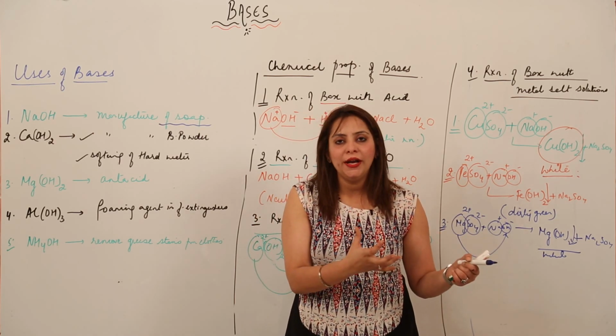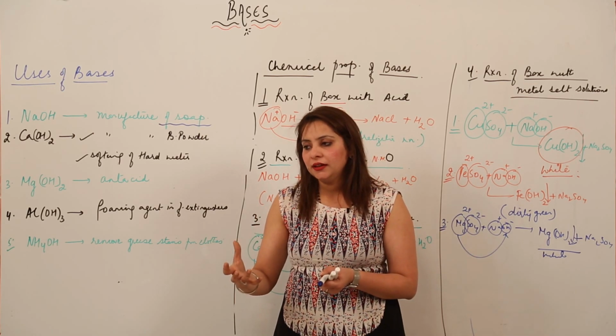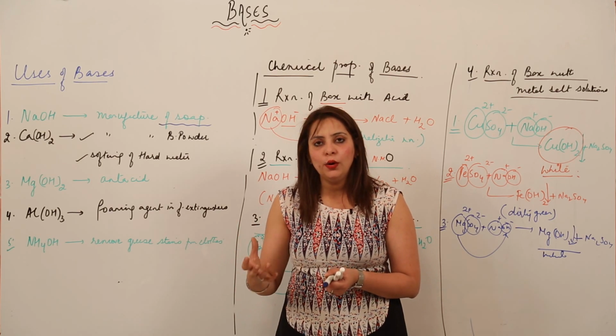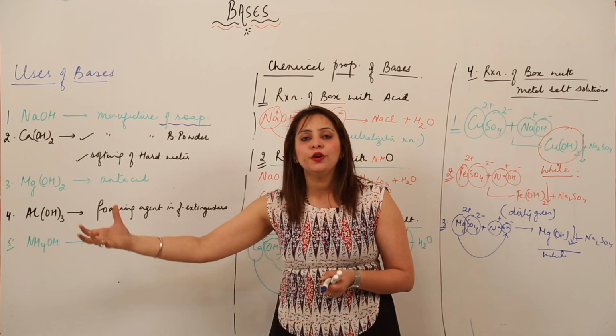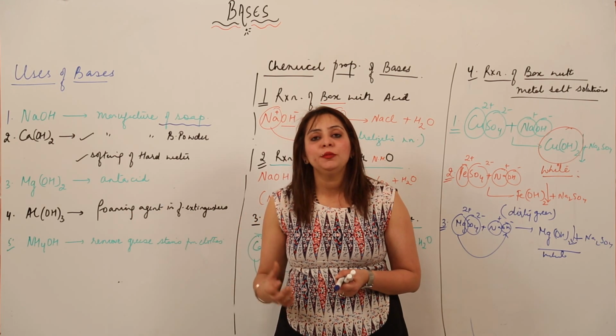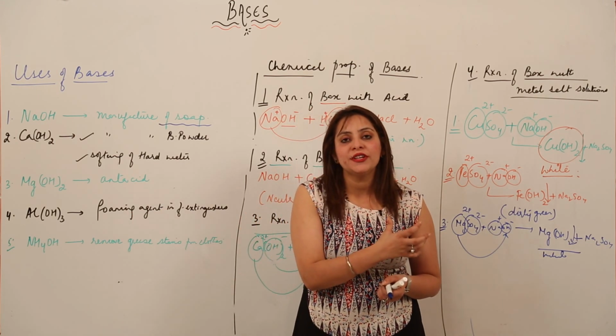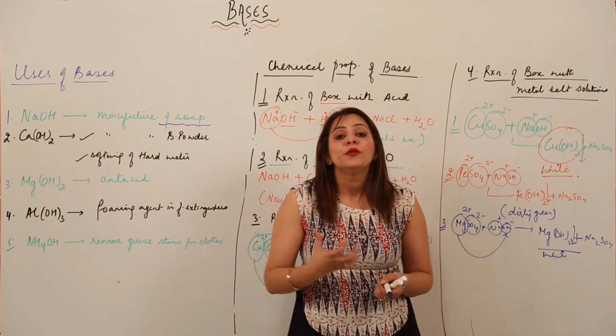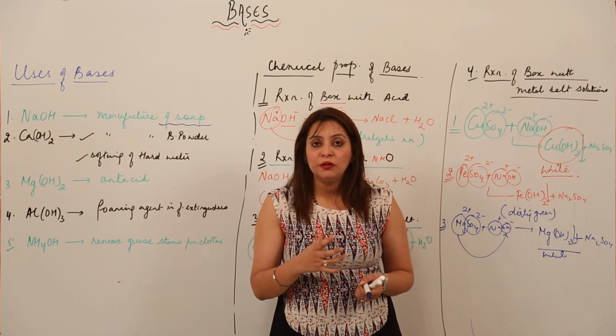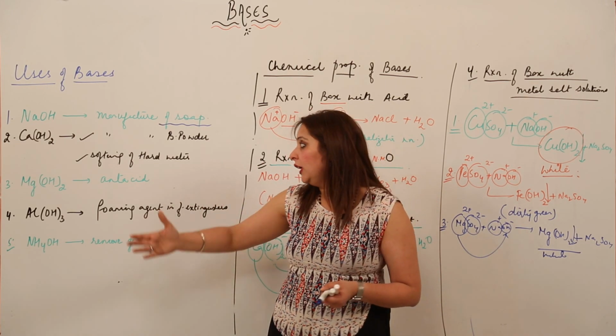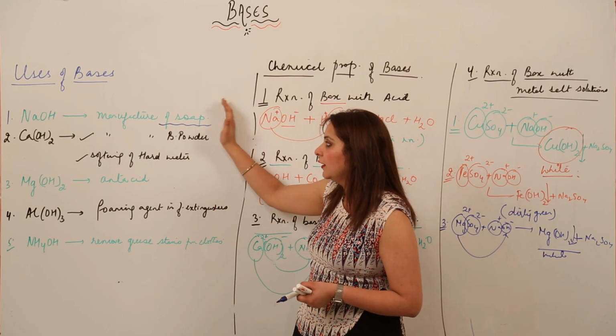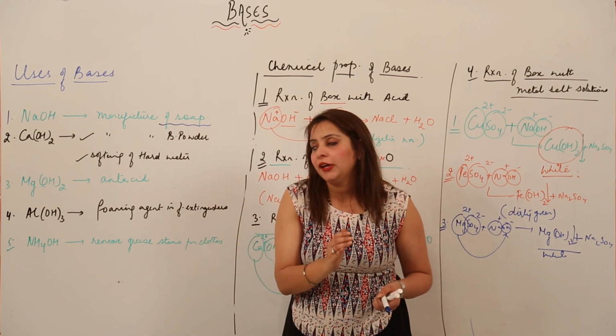When vegetable oil reacts with NaOH, it leads to the formation of soap and glycerol. So that means NaOH is going to react with vegetable oil. It is one of the reactants which is going to react with vegetable oil or animal fat, and it will get converted into soap. So you can say it is beneficial in the case of saponification.